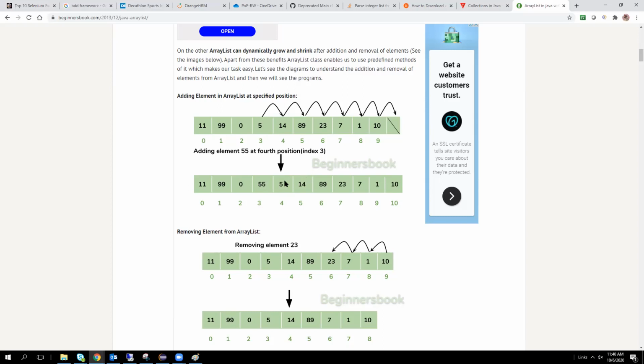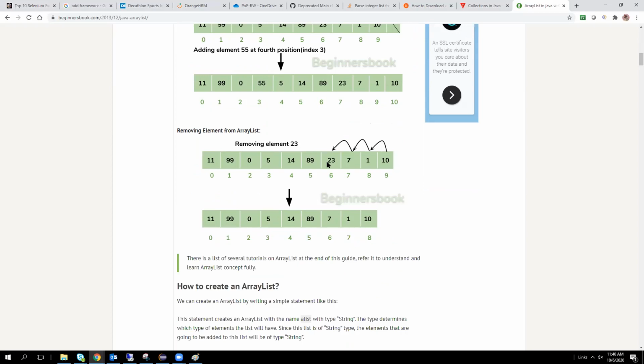We can't add one more element; we can't increase the size in arrays. But in ArrayList, we can increase the size of the list dynamically. Here also, if we want to delete 23, automatically 7 will be moved to the 6th location, 1 is moved to the 7th location, 10 is moved to the 8th location, and the index number will decrease.